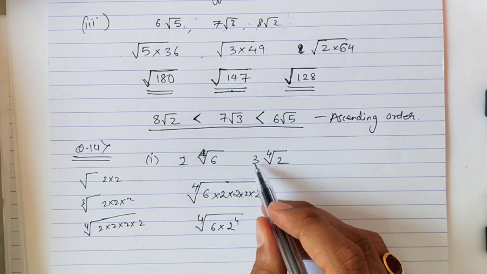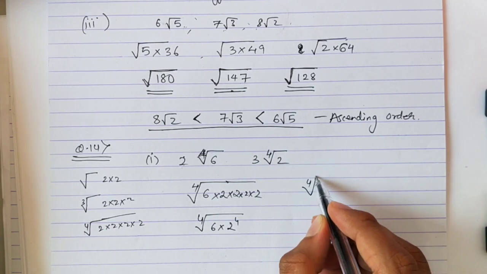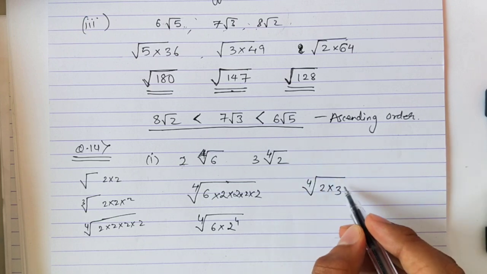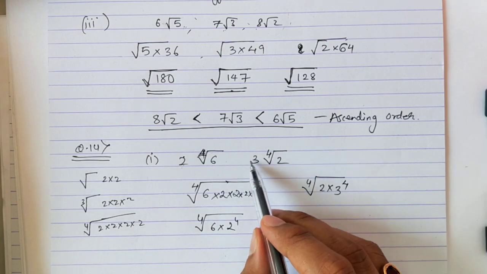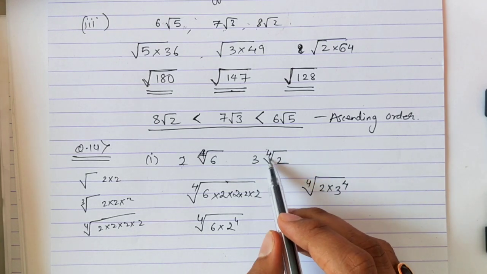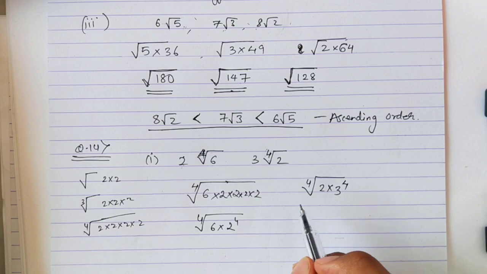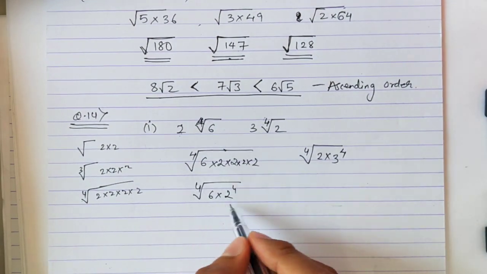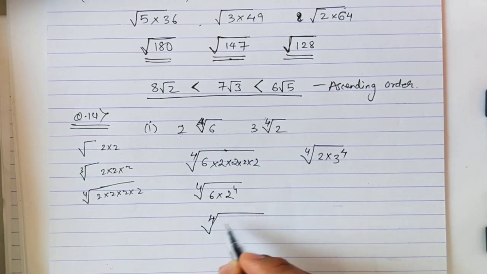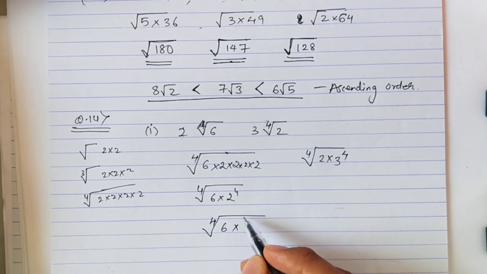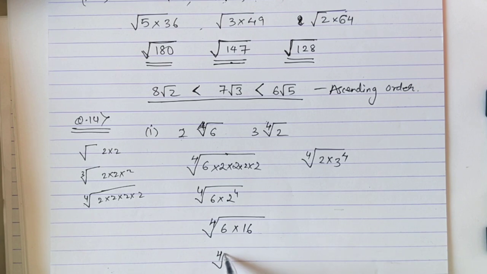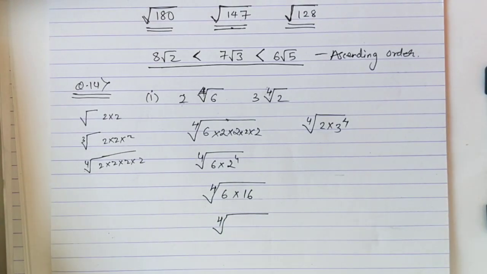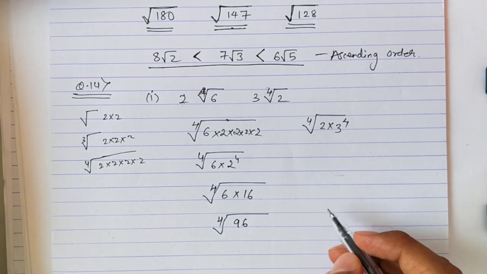And here this 3 when it will go inside, it will become 3 raised to 4. 3 into 3 into 3 into 3, because you are sending it inside the root, so it is the 4th root. That means you have to multiply it 4 times. Now this value 2 raised to 4 is 16. Okay, so 4th root 6 into 16, 6 into 16 is 96.